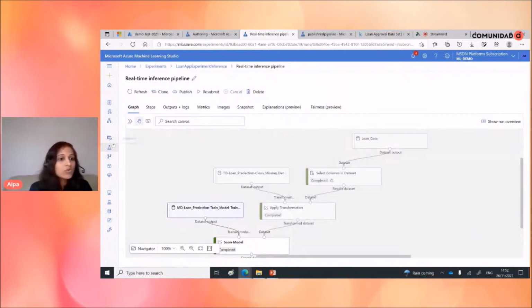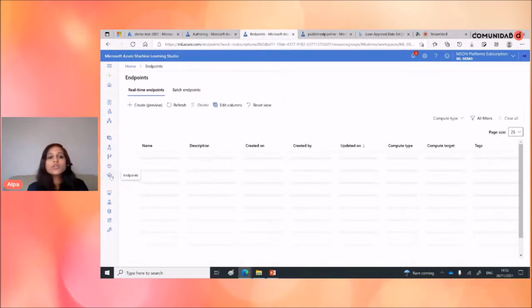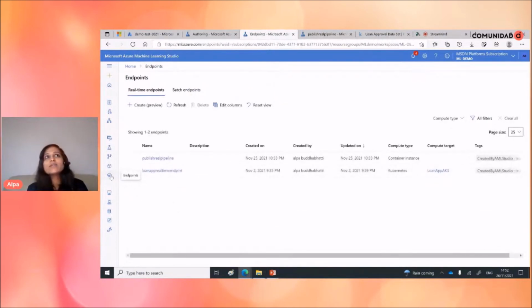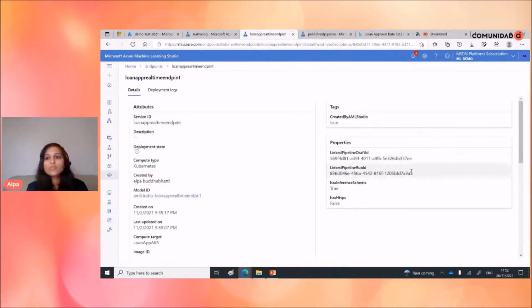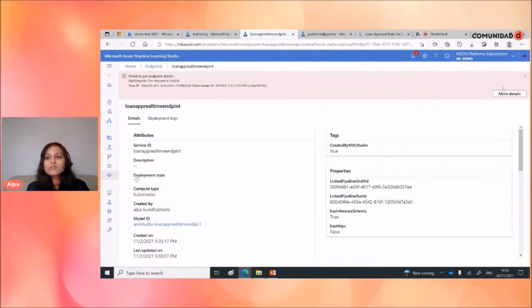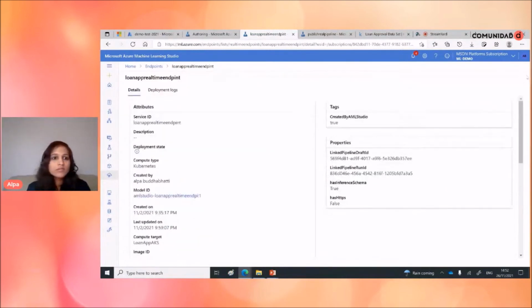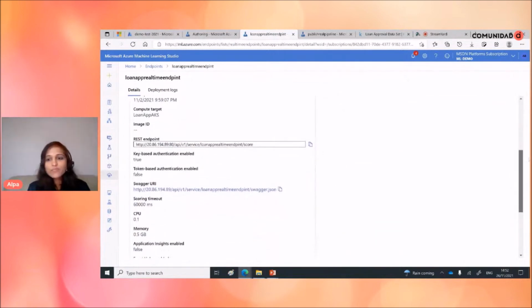So now let's go to the endpoint here. When I generated the real-time inference pipeline and deployed it, it generated endpoints, and you can see the endpoints in here. This is the endpoint. Let me get another endpoint, because it says this endpoint is not valid.